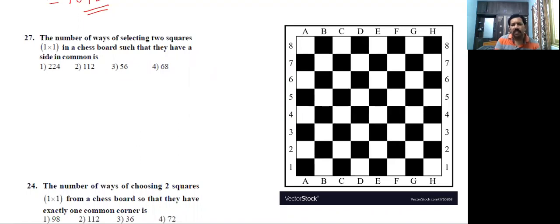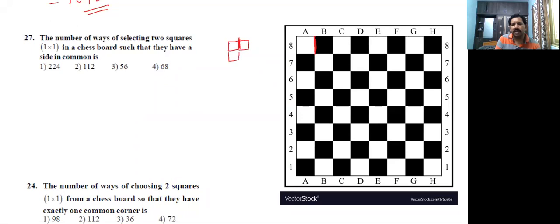See here, I am observing the corner white and black squares. This is the common side of both the squares. See here, this is one square. If a square is here, this is the common side.